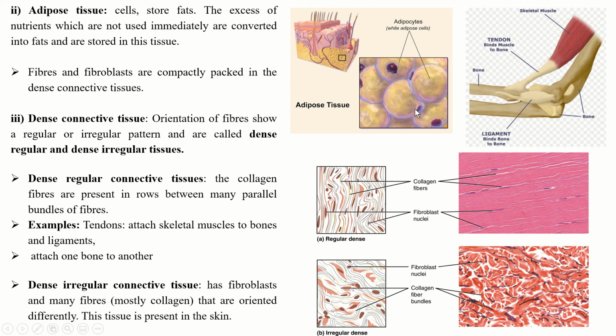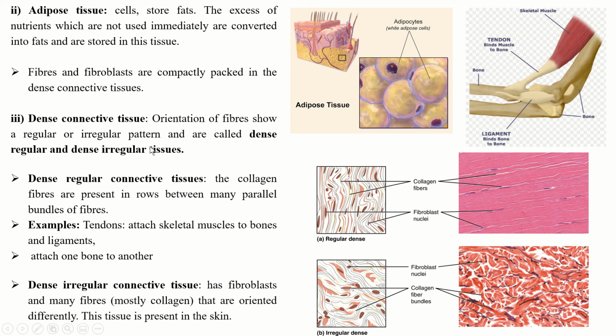Fibers and fibroblasts are compactly packed in the dense connective tissue. Now, dense connective tissue is the third type. Based on the orientation of fibers, it shows a regular or irregular pattern, and hence is called dense regular tissue and dense irregular tissue.